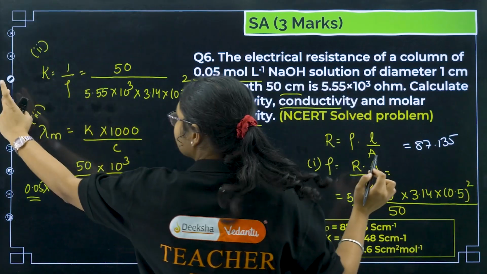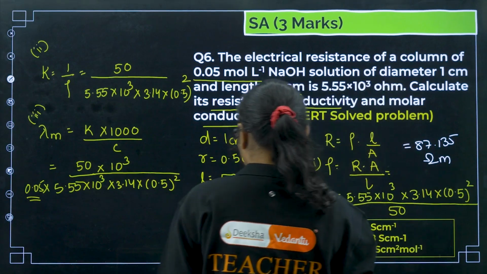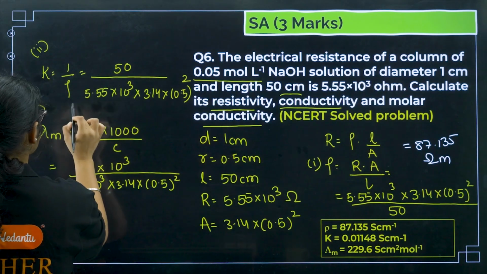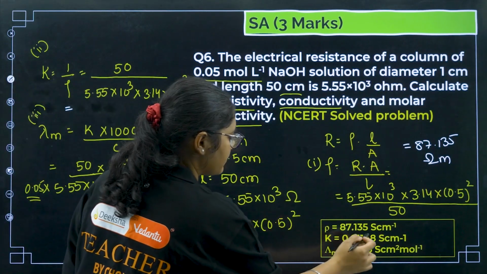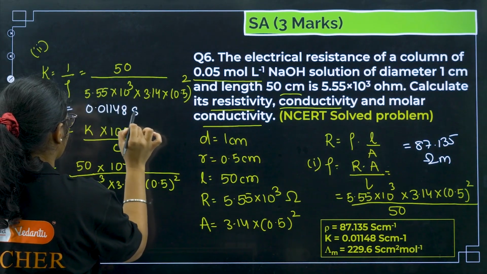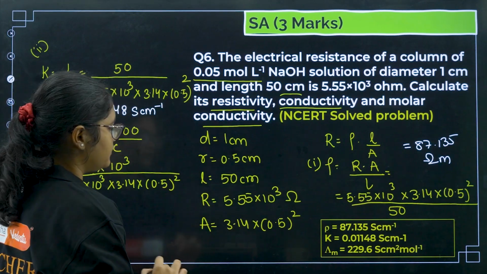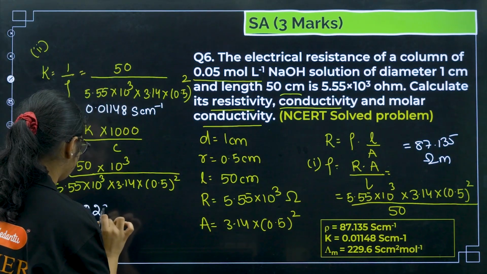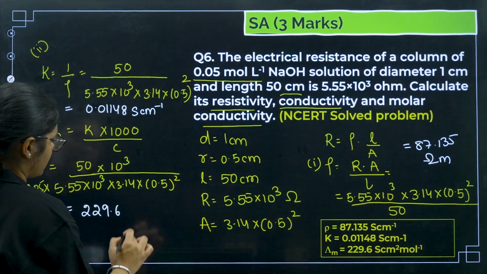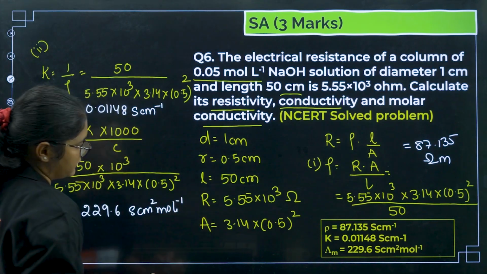Next, conductivity kappa value is 0.01148 S centimeter inverse. Now the lambda m value will be 229.6 S centimeter square mole inverse.